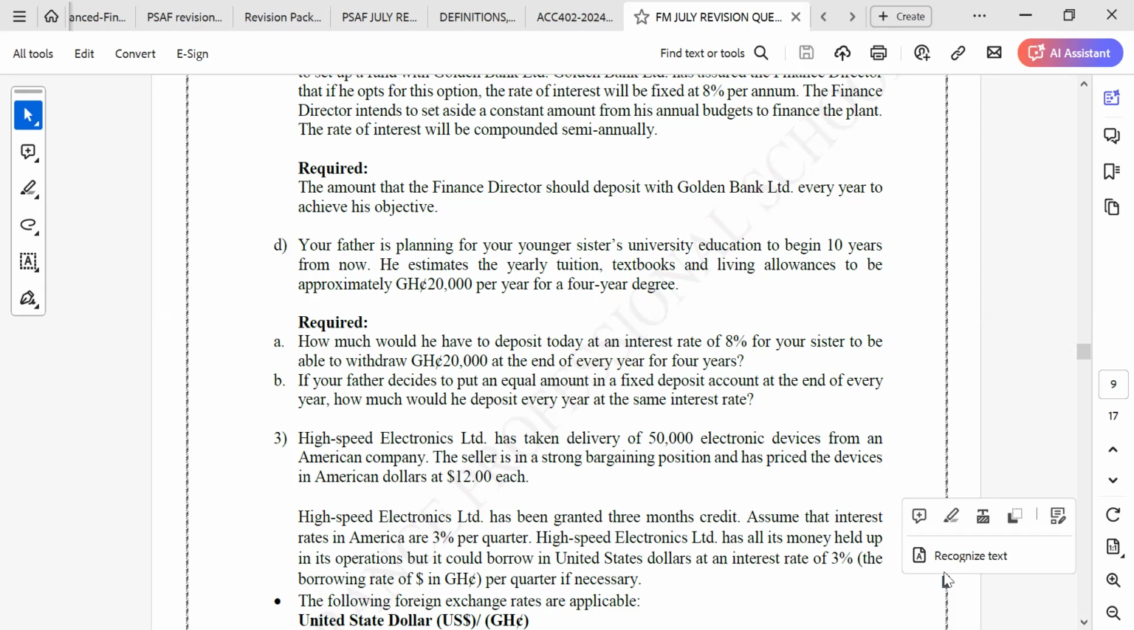But how much will your father be putting into that account now, so that at the end of the 10th year, your sister will be taking 20,000 every year from that account, and the money will still be earning interest of 8%?